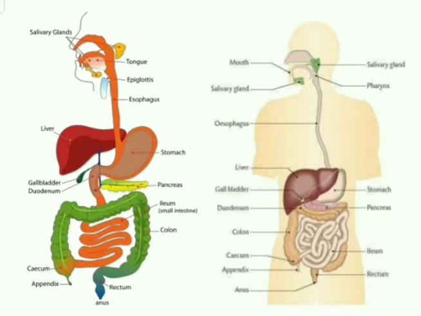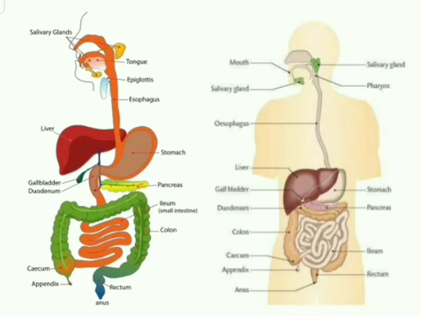Through the mouth we take the food, and it goes through the mouth, esophagus, stomach, small intestine, large intestine, and anus.